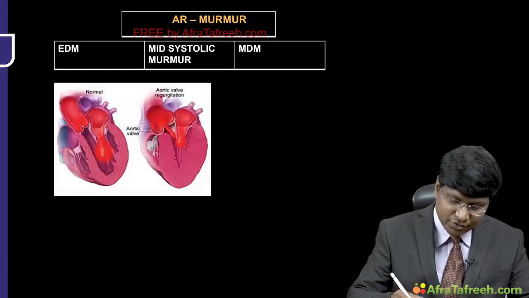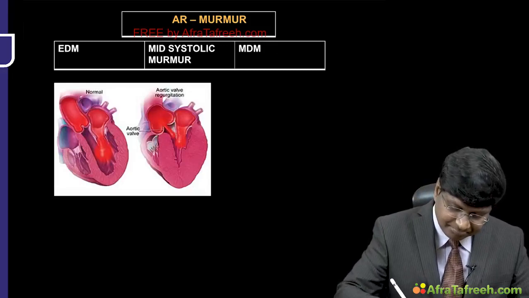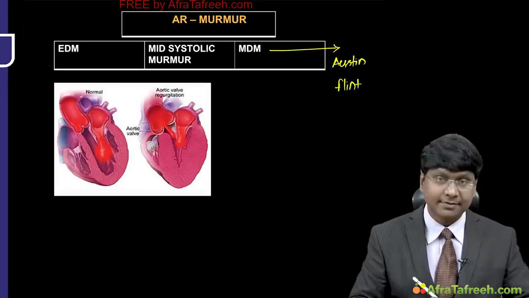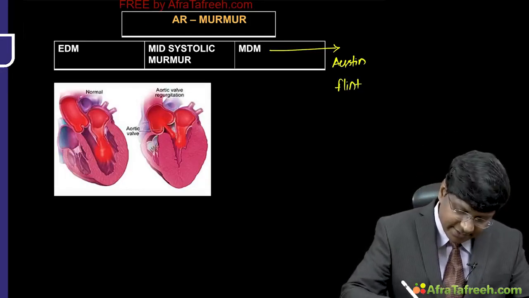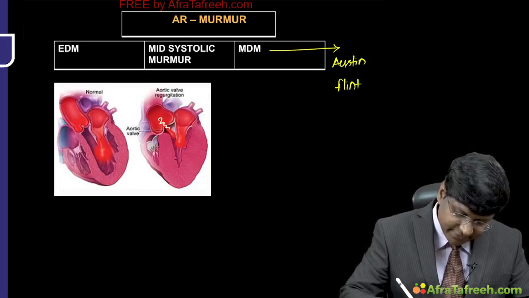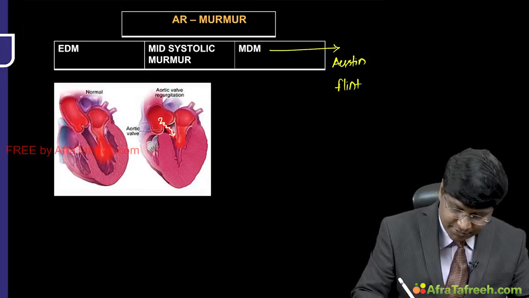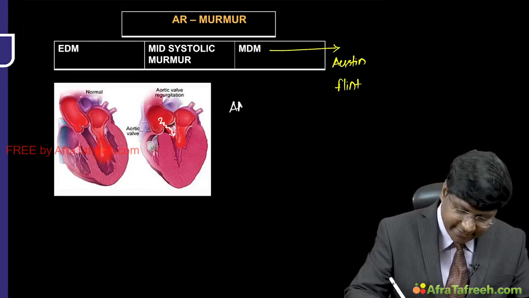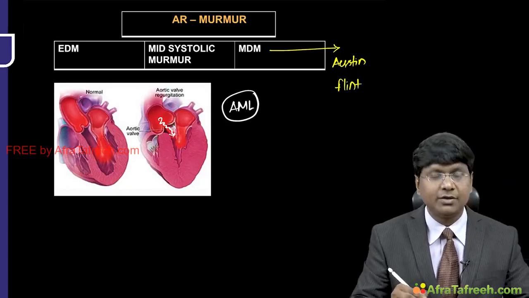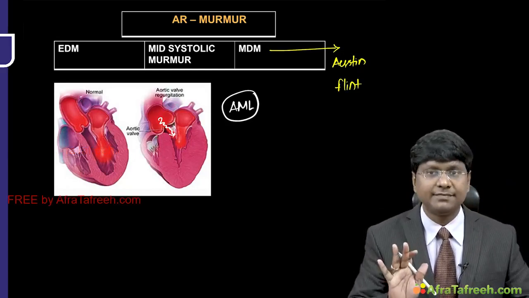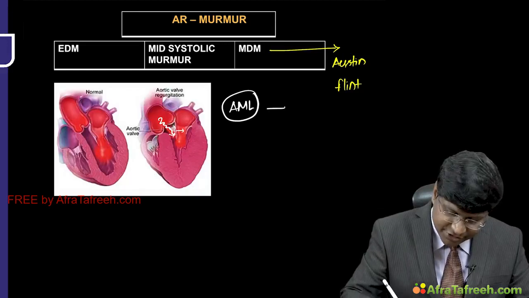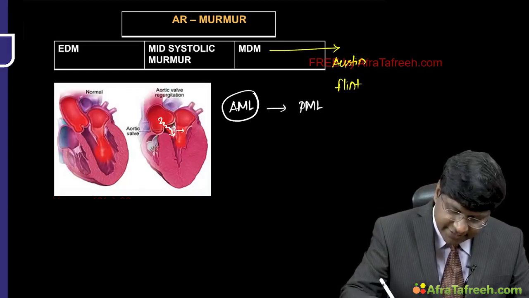Okay, next is the mid-diastolic murmur. Now this mid-diastolic murmur of AR is nothing but the Austin Flint murmur. Why do you get this Austin Flint murmur? Whenever there is regurgitation of blood, if it is severe AR, this regurgitation will hit the anterior mitral leaflet of the mitral valve. Thereby this anterior mitral leaflet is shifted towards the posterior mitral leaflet.